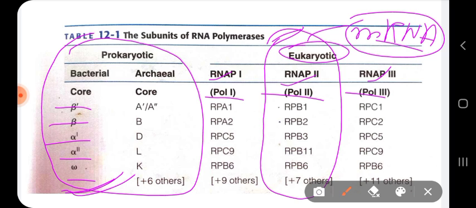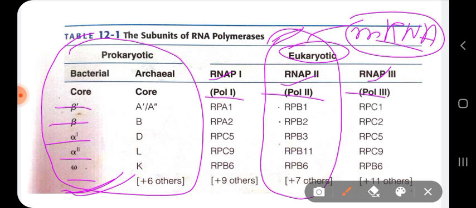Now, this rRNA is involved in the formation of ribosomes, and ribosomes are the sites for protein synthesis. So, as we can see from this table, bacteria have only one type of RNA polymerase, whereas on the left and on the right you can see eukaryotes, which have three different types of RNA polymerase.